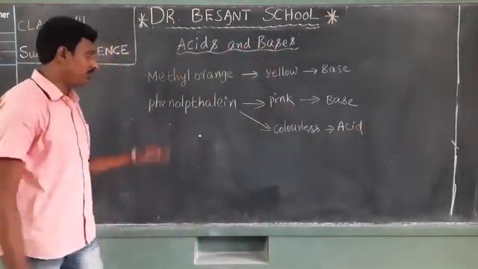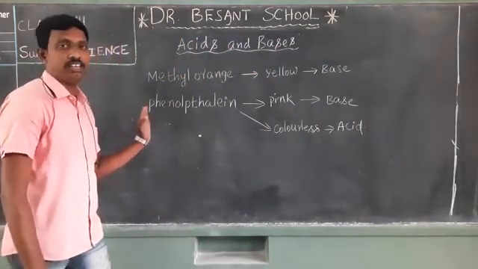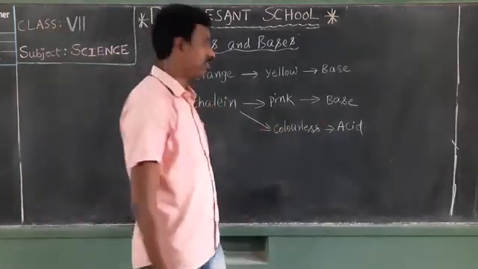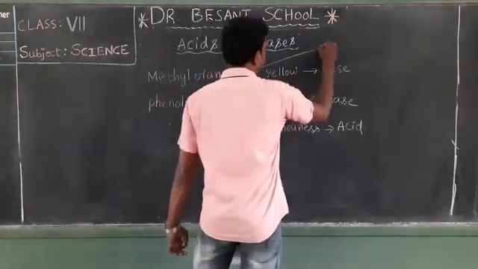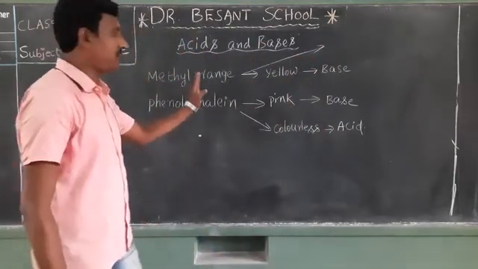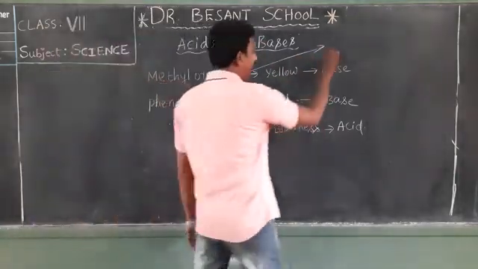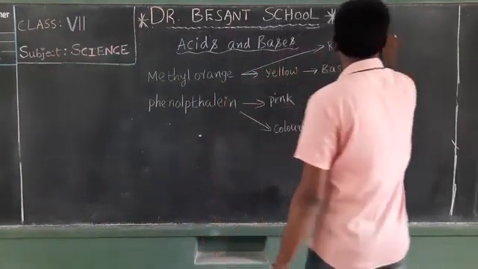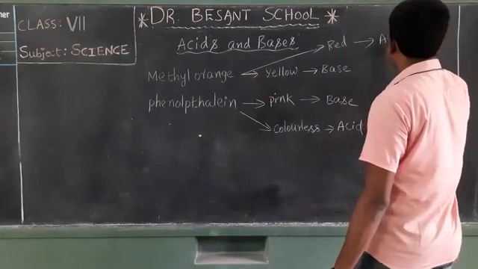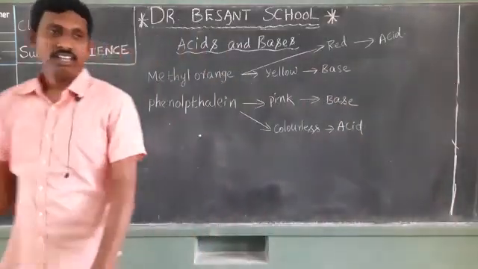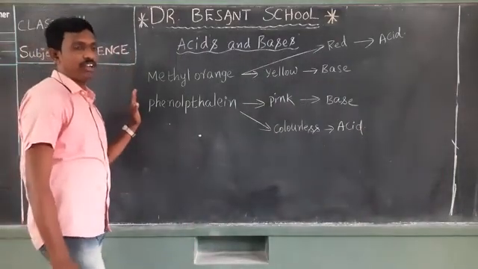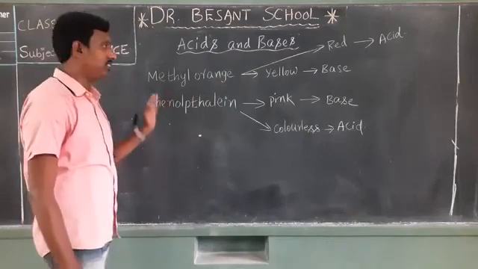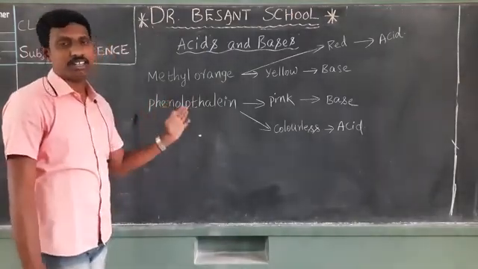Okay, my dear students. So when phenolphthalein reacts with acidic substance, it remains colorless. When the same methyl orange is treated with the acidic substance, then its color changes from orange to red, which indicates it is an acidic substance. Okay, my dear students. So both methyl orange and phenolphthalein are used as very good indicators, and that's why these are the common laboratory indicators.